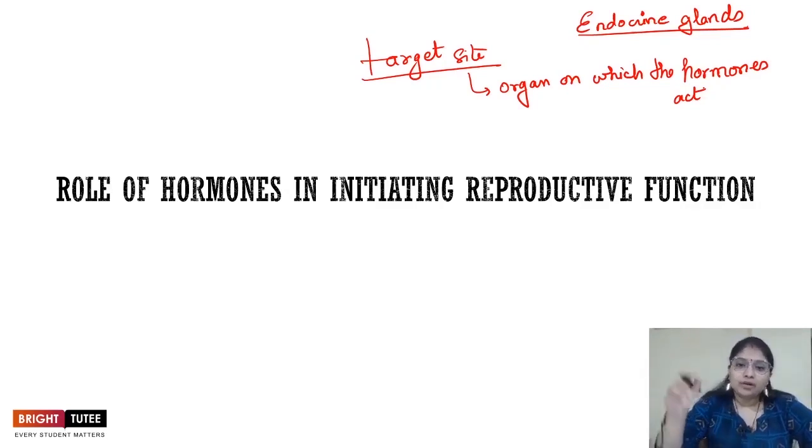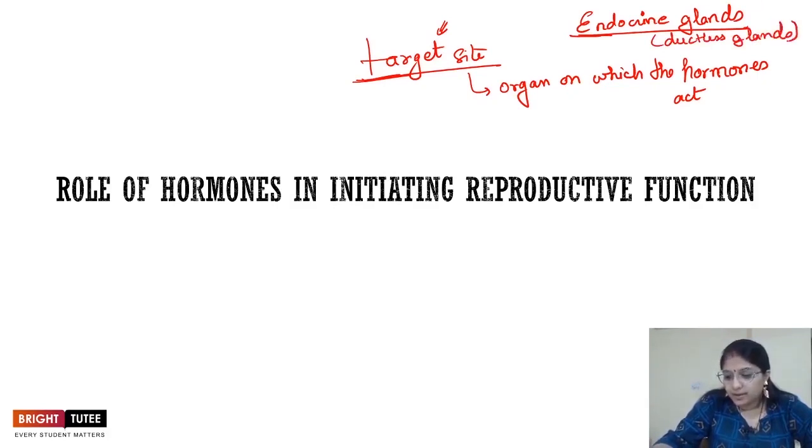That particular organ is called the target site. So the secretion of endocrine glands reaches this target site through the bloodstream, right? These endocrine glands are also called ductless glands because they do not have ducts in them, but instead they use the bloodstream to allow the hormones to reach their target site.